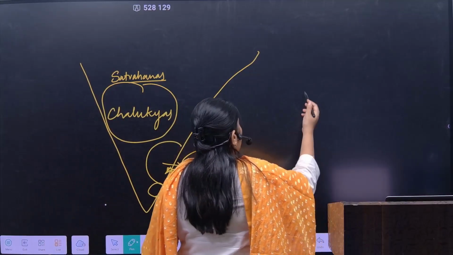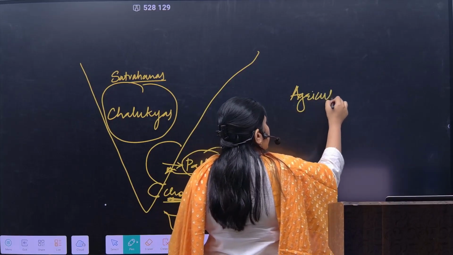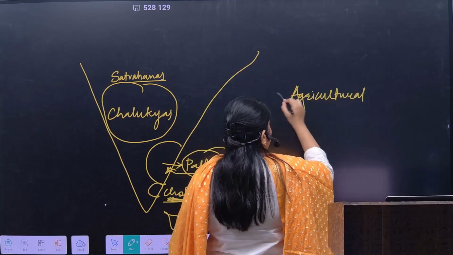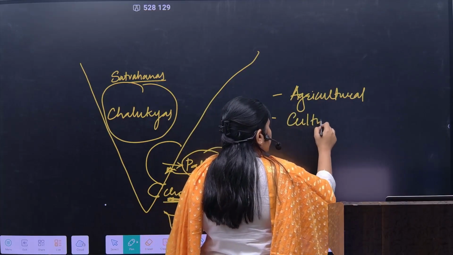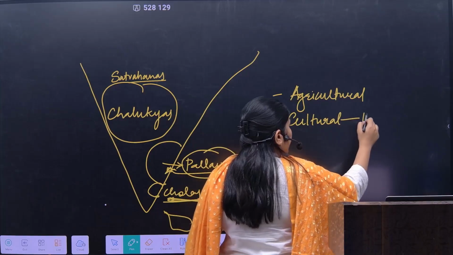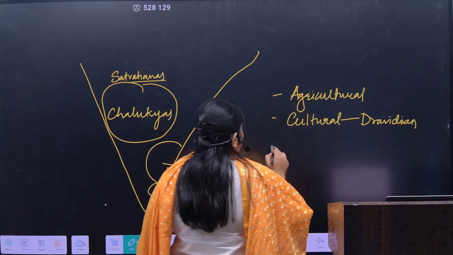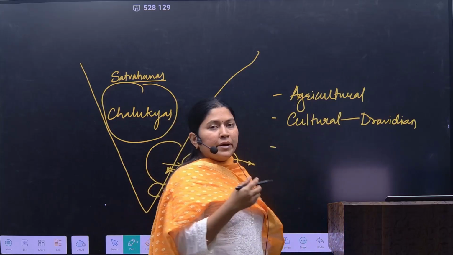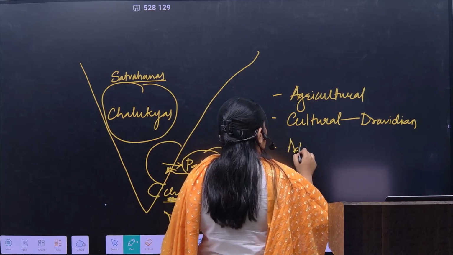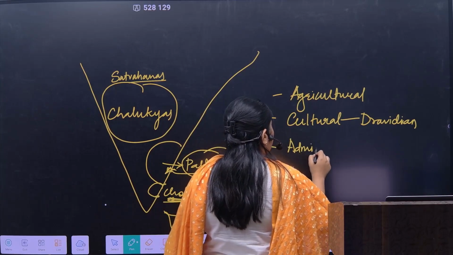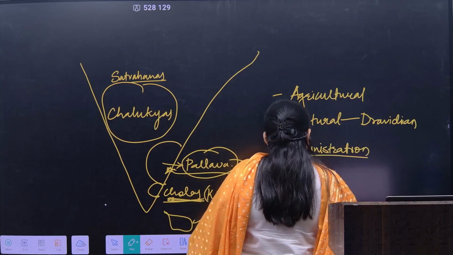Again, now this Pallava dynasty is a major shift in South Indian ancient history. Why? Because the Pallavas would be making major agricultural development. Secondly, they would be making major cultural development with respect to the Dravidian style of architecture. After that, they would also make major administrative and political innovations during this period.